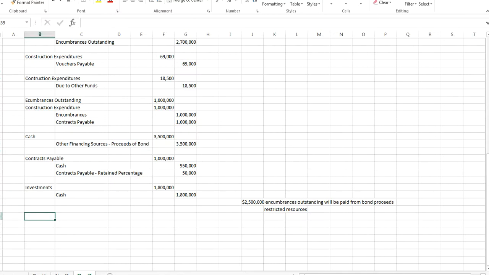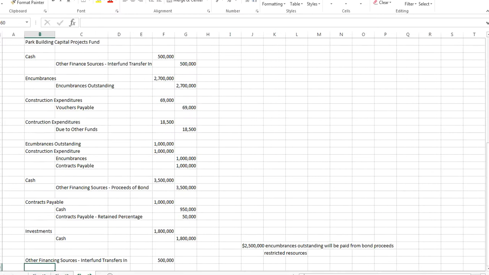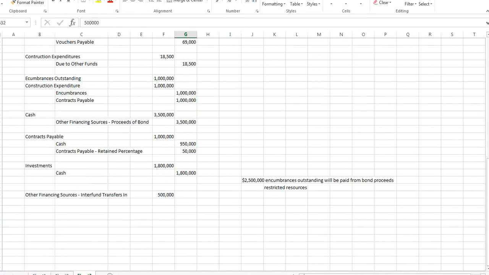Okay, so now we're going to do our closing entries. We are going to close out other financing sources, interfund transfers in, $500,000. That one is right here. And then we've got our other financing resources, and you'll see once we finish how this all works.